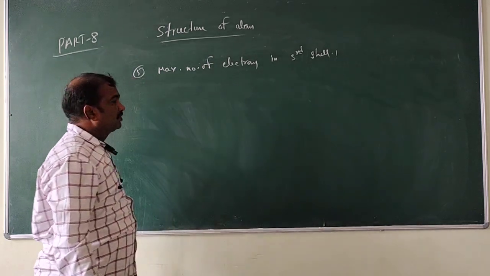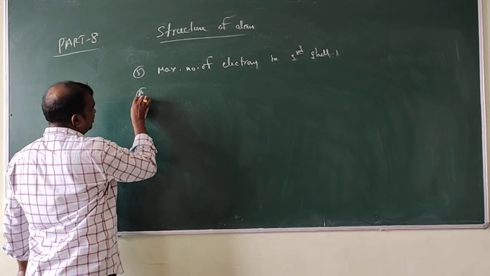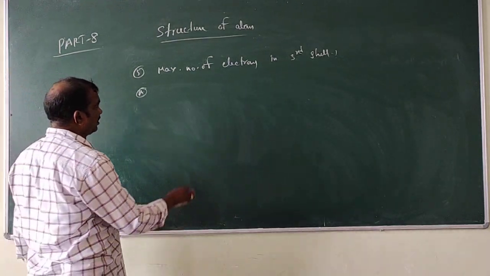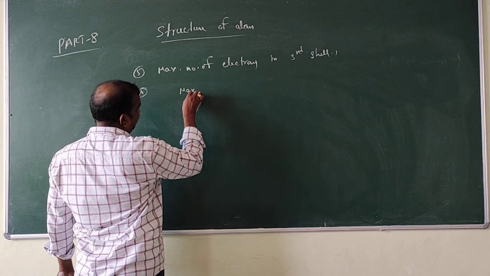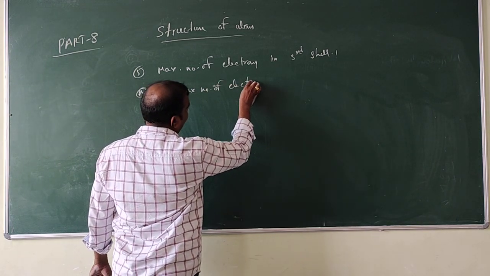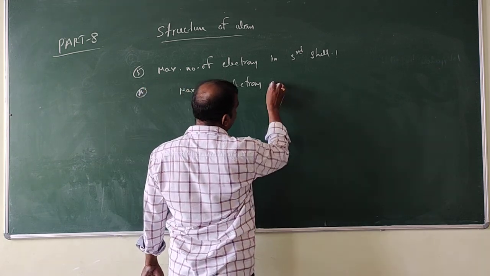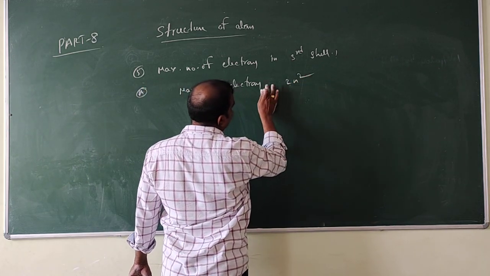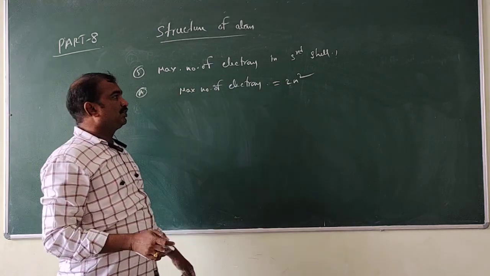How can you calculate the maximum number of electrons in the third shell? We know the formula: maximum number of electrons is equal to 2n square.